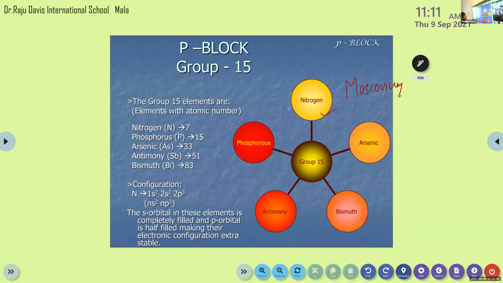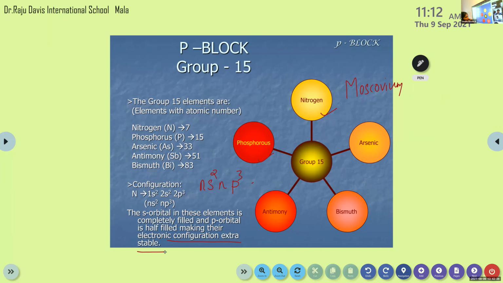These elements have a common configuration ns2 np3. Their s orbitals are always completely filled and the p orbital is half filled, making their electronic configuration extra stable. In the case of the p orbital, the maximum number of electrons is 6. Here it is 3, which means it is half filled. So the s shell is completely filled and the p shell is half filled, and these group elements have extra stability.